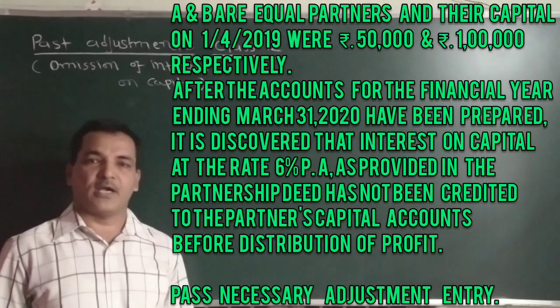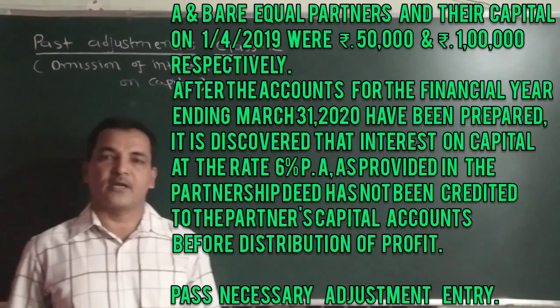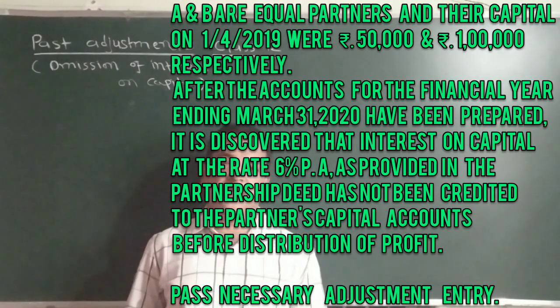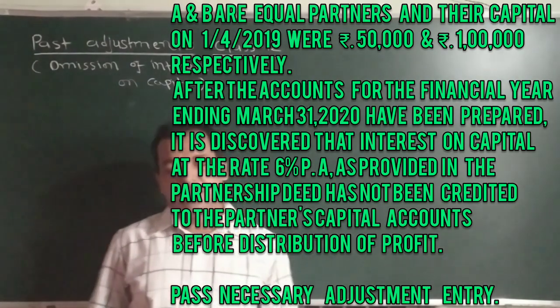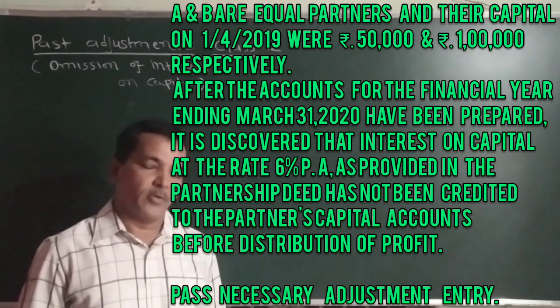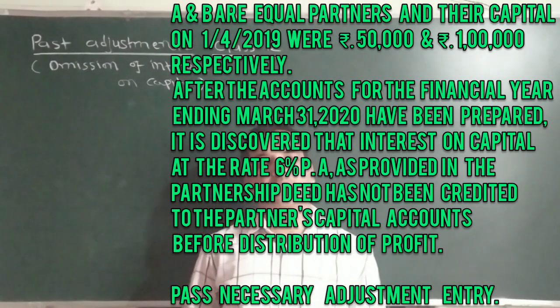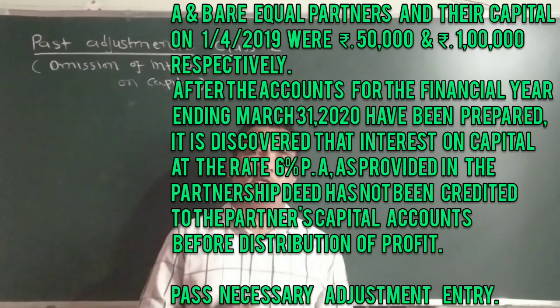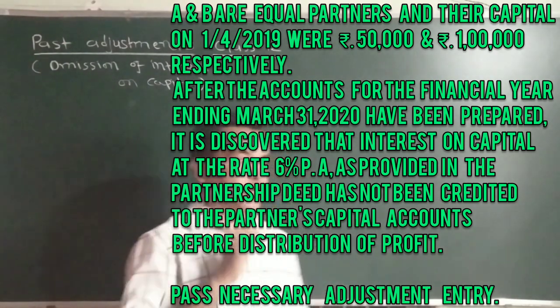In this exercise, there are two partners A and B, and their capital is 50,000 rupees and 1 lakh rupees respectively. The rate of interest on capital is 6% per annum and by mistake it is not credited to partner's capital account. So let us first find out interest on capital of both the partners.